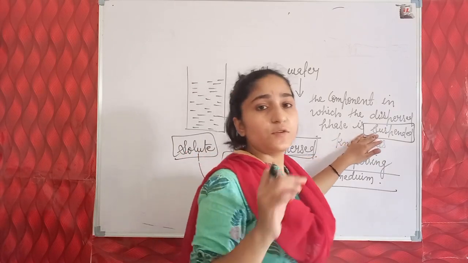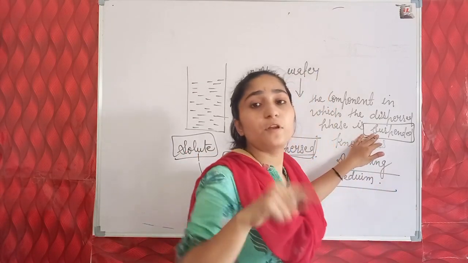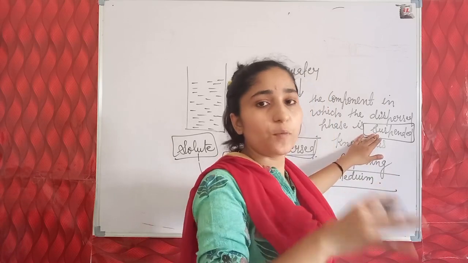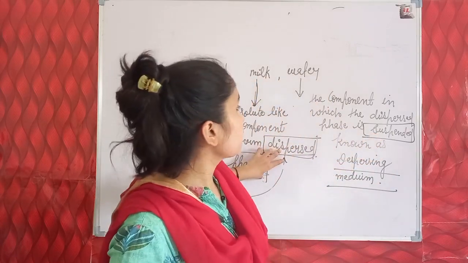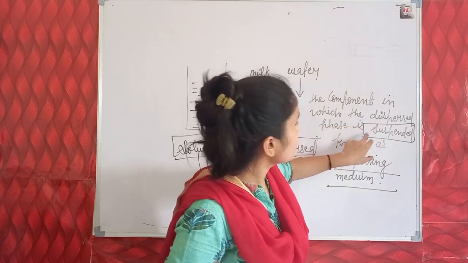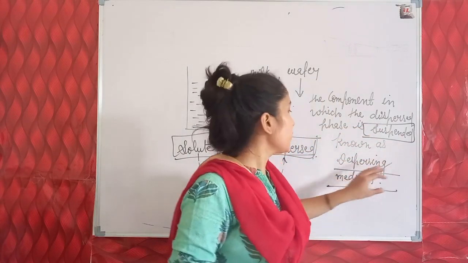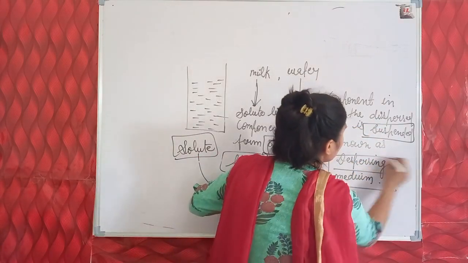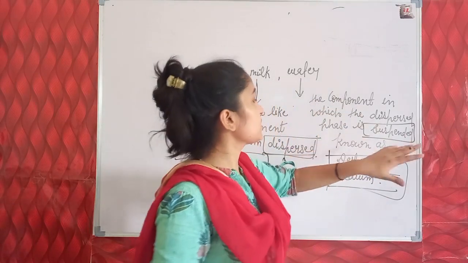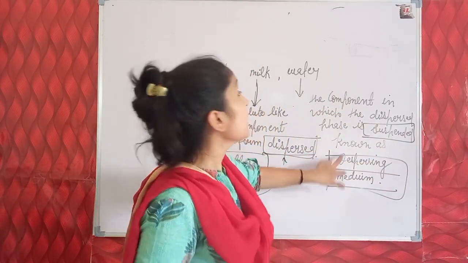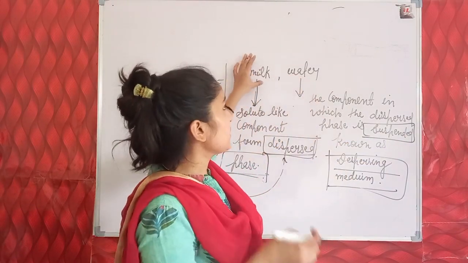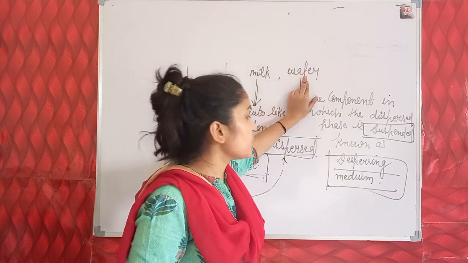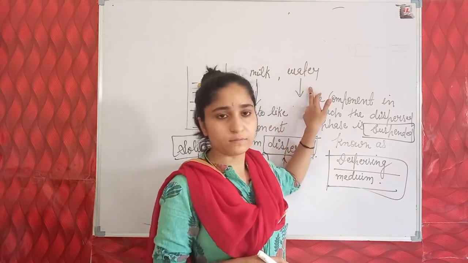As we see in the case of suspension, in the example of chalk powder and water, the chalk powder remains suspended in water. In the same way here, the component in which the dispersed phase is suspended is known as the dispersing medium, and here the dispersing medium is water. So the dispersed phase here is milk, which is suspended in the dispersing medium, that is water.